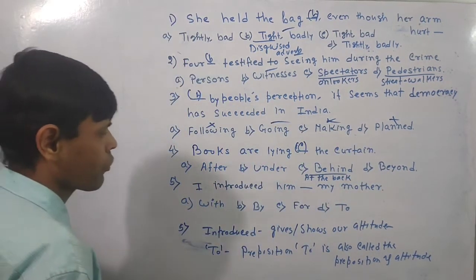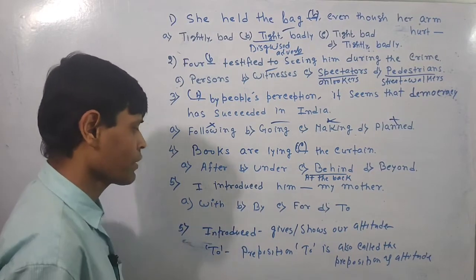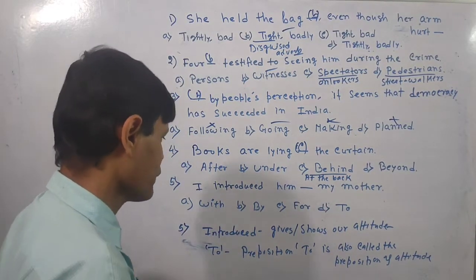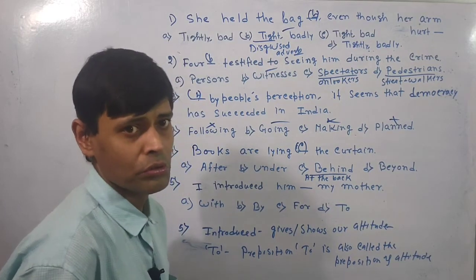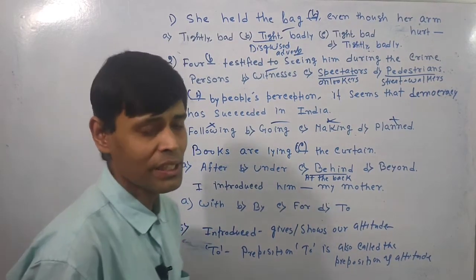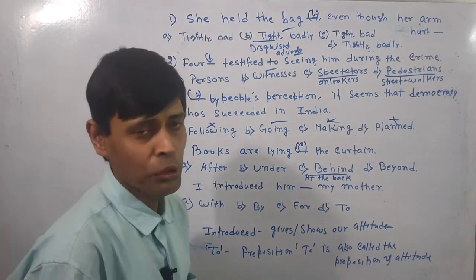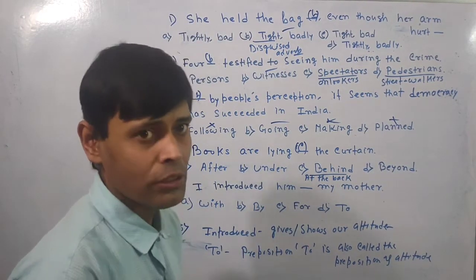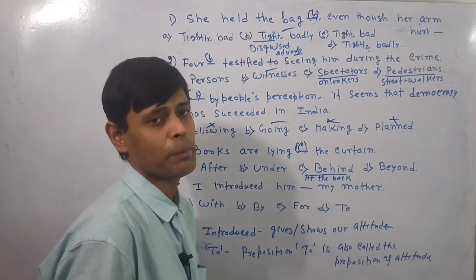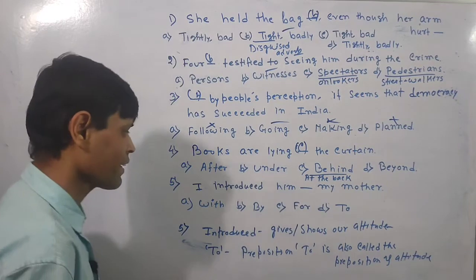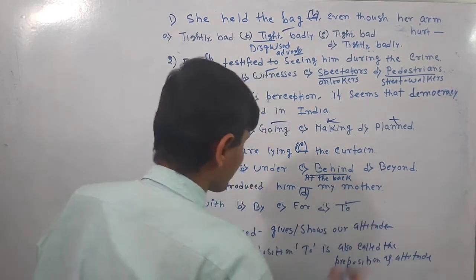Neither with nor for nor by will be the answer. You may be confused over the two, by or with, but it introduces our attitude towards someone. When we are going to say this, automatically to should be the most appropriate answer, as to often indicates some kind of attitude. To is also called the preposition of attitude. So here the right answer is to. So this will be the right answer.